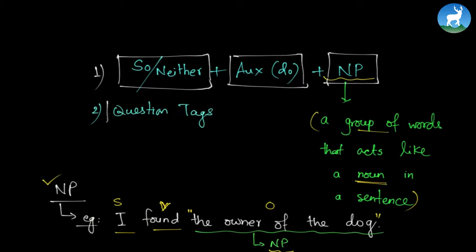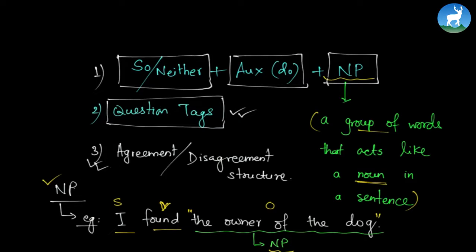For now, I'm not going into question tags in detail. Just remember that question tags are small questions that come at the end of the sentence. They either ask for confirmation or sometimes even demand an immediate answer. We have another structure, the usual agreement-disagreement structure. This will also be dealt with in detail in the coming segments.